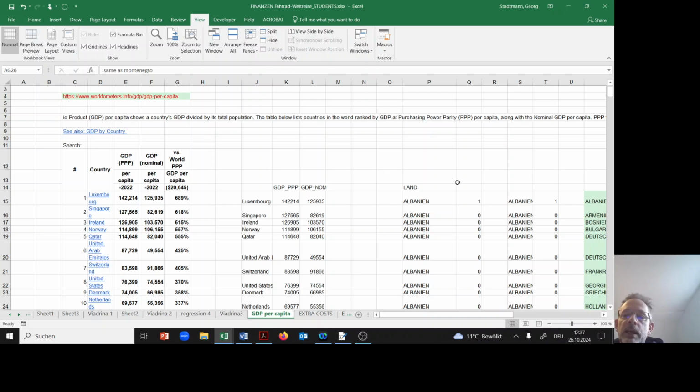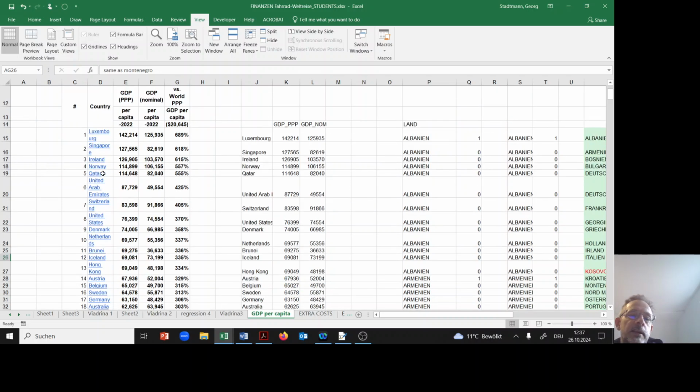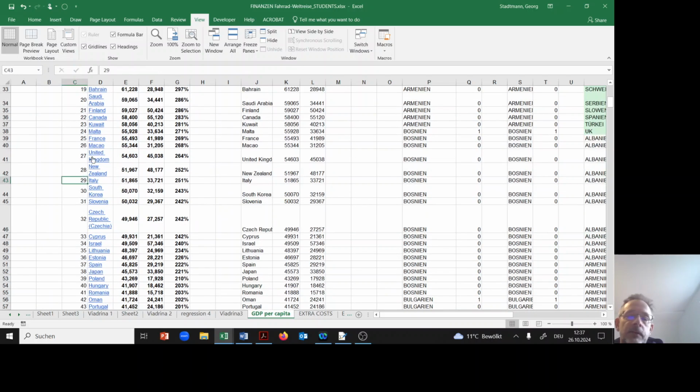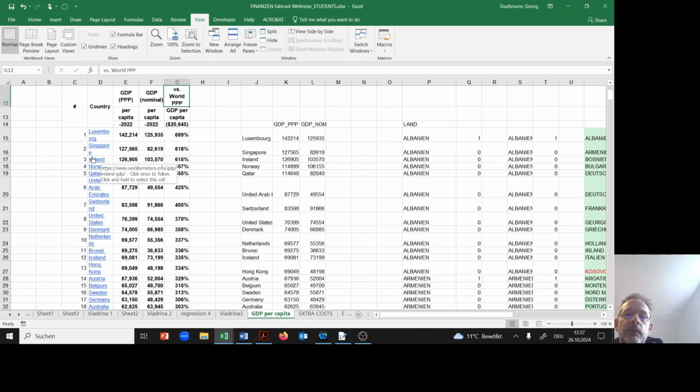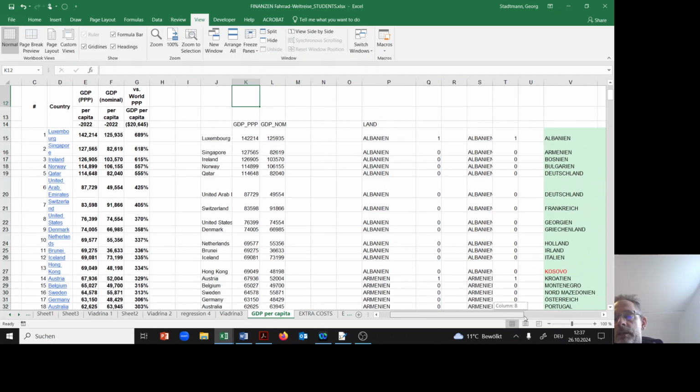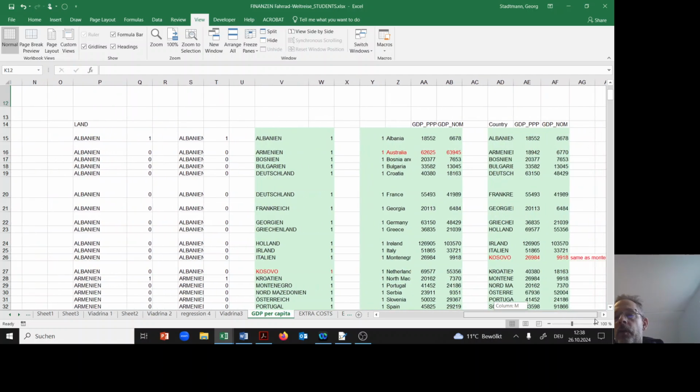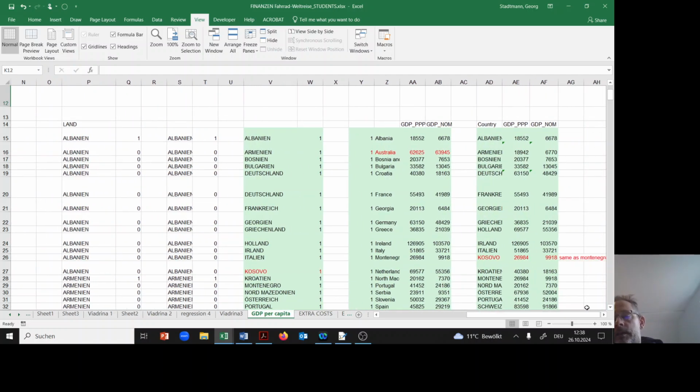I had to clean the data set several times because in this data set from the web page, there are 180 different countries included. And furthermore, this data set was in English, but my labels were in German. So I had to modify the data set a little bit. Furthermore, I didn't have any information about Kosovo, and therefore I assumed that GDP per capita in Kosovo is the same as in Montenegro. So I had to make some adjustments here.